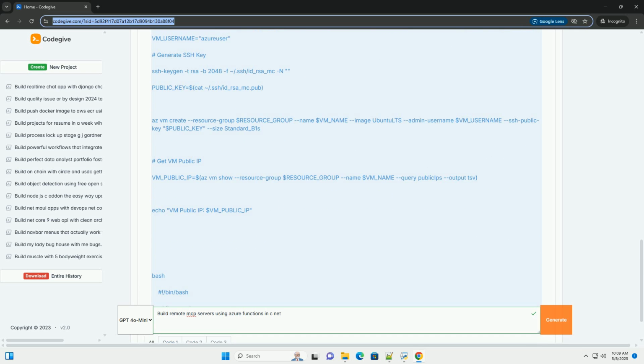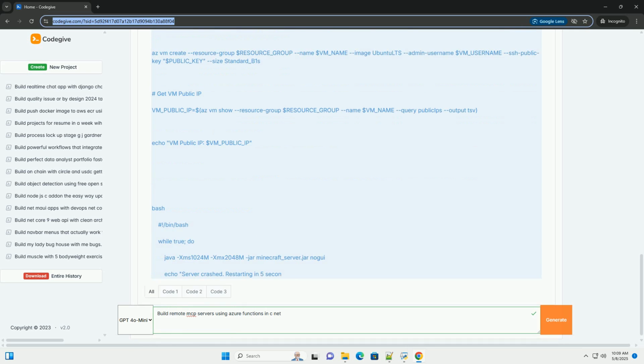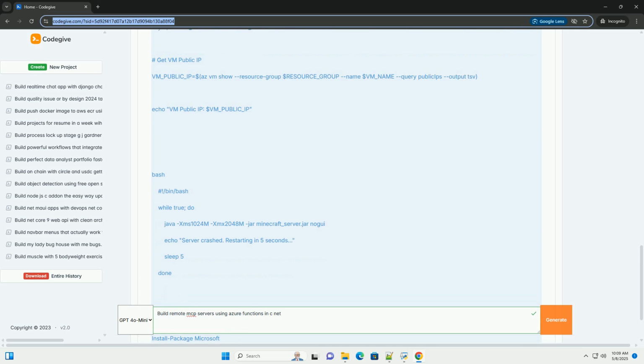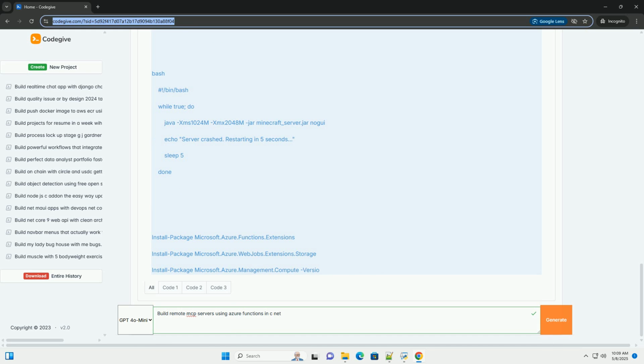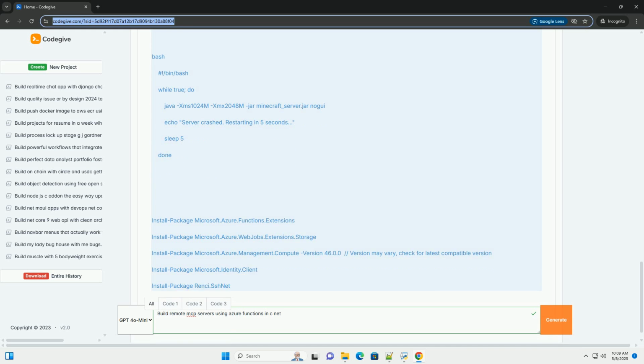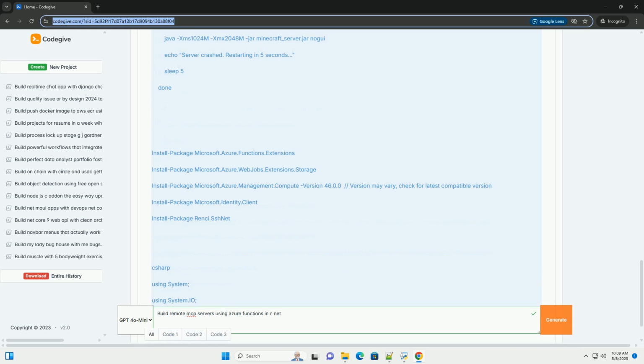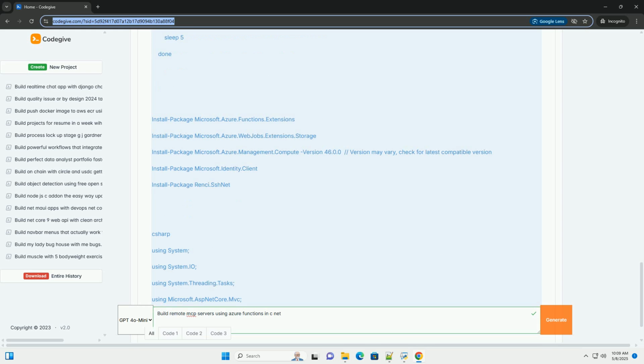Integration: Azure Functions integrate seamlessly with other Azure services like storage, VMs, and monitoring tools. Security: Azure Functions offer robust security features, including authentication and authorization.